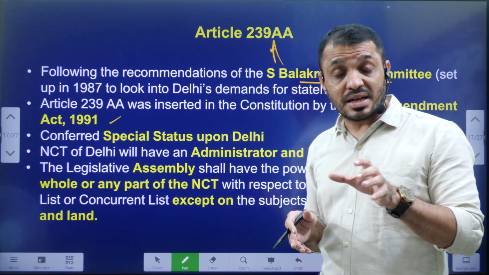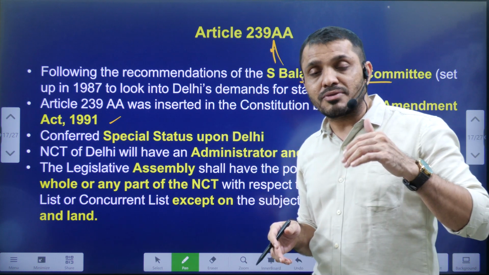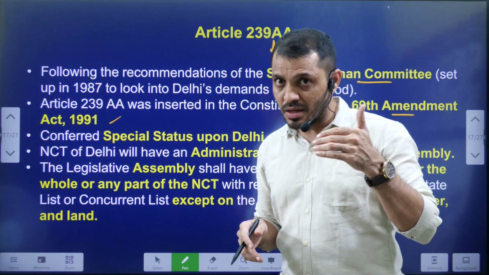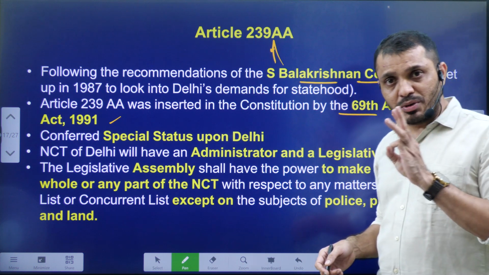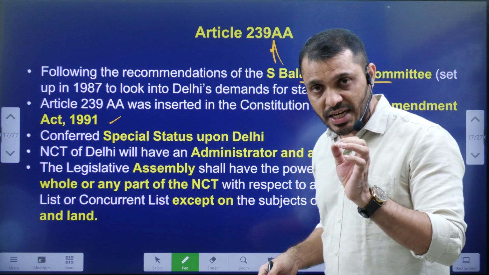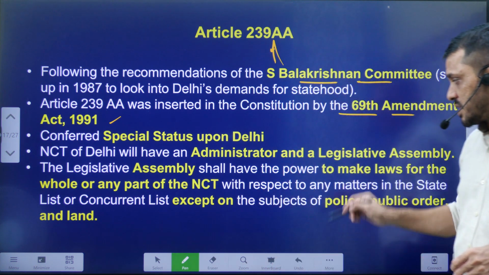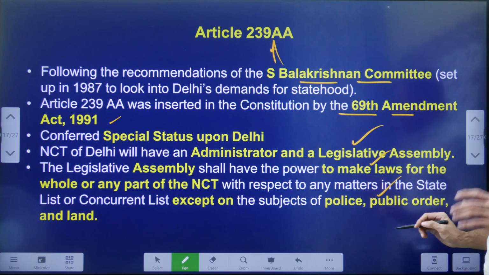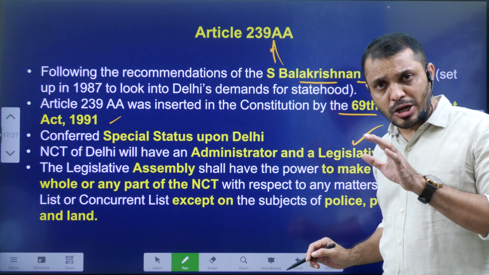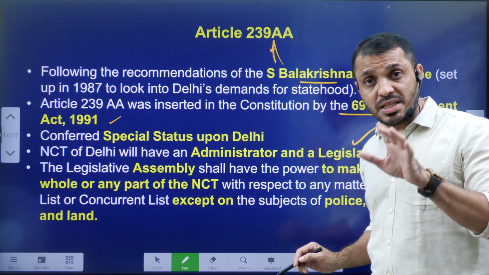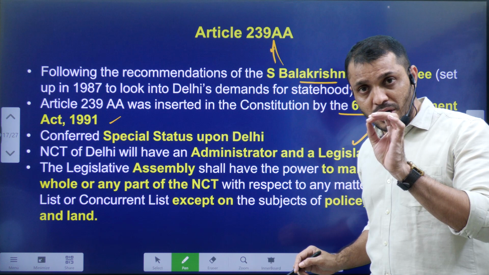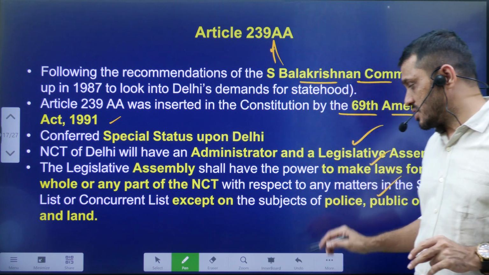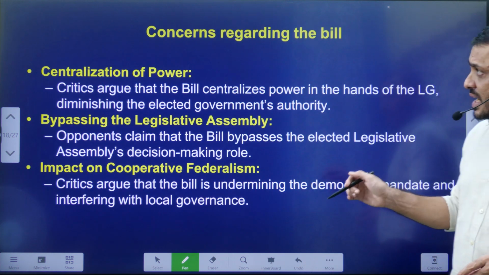And whichever UTs have assemblies, they have somewhat more powers compared to the UTs without assemblies. So in India, 3 UTs have their own assembly: J&K, Delhi and Puducherry. Okay. And the Delhi Assembly was empowered to make laws on any subject mentioned in the State List, except 3 things: police, public order, as well as land administration. Police, public order and land administration.